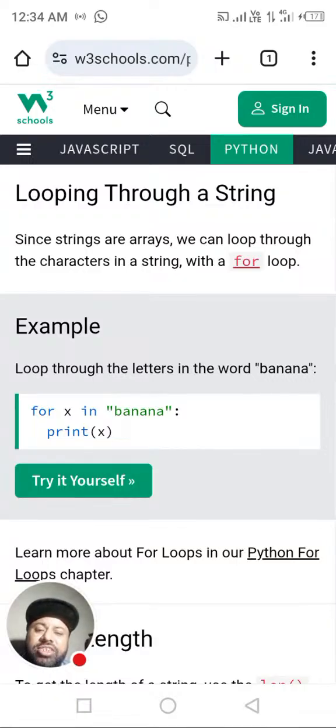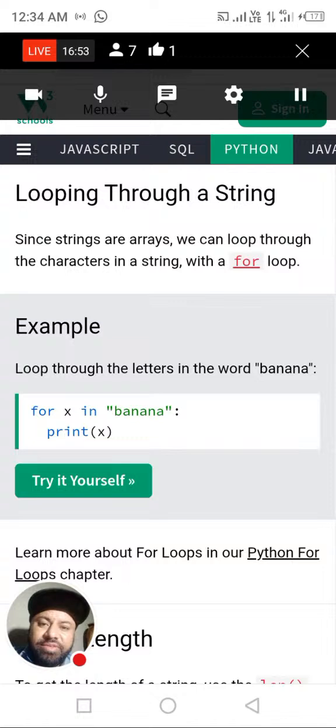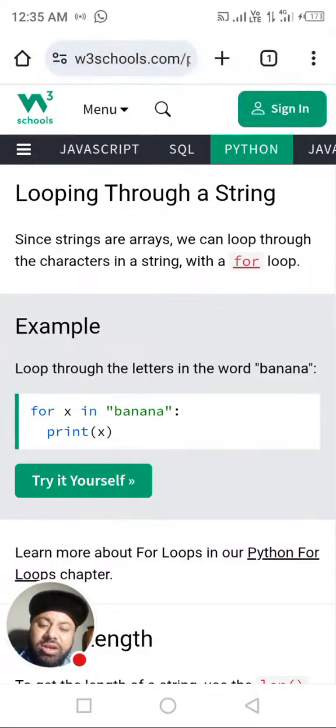Since strings are arrays, we can loop through the characters in a string with a for loop. If we have a string, for example banana, and we want to go through each and every letter, scan it or trace it, we can do it in this format: for x in banana, where x is a variable.